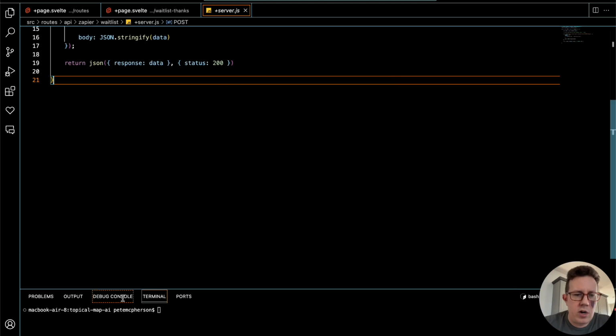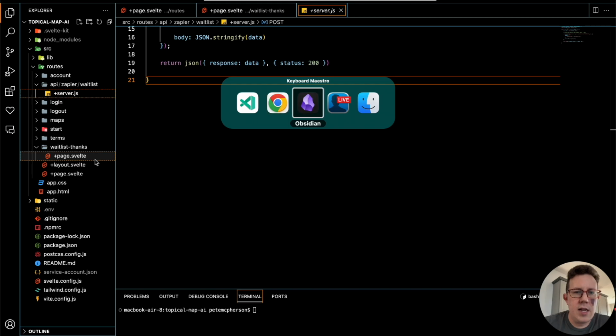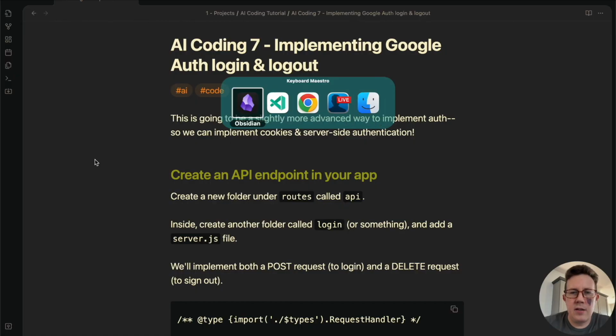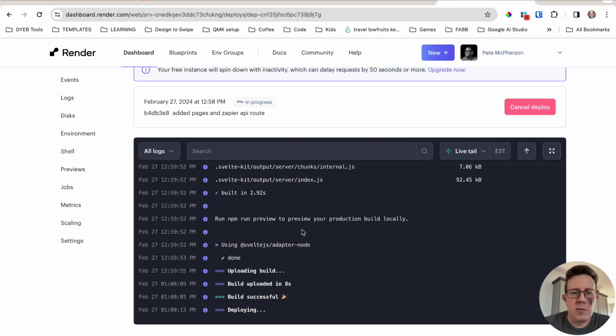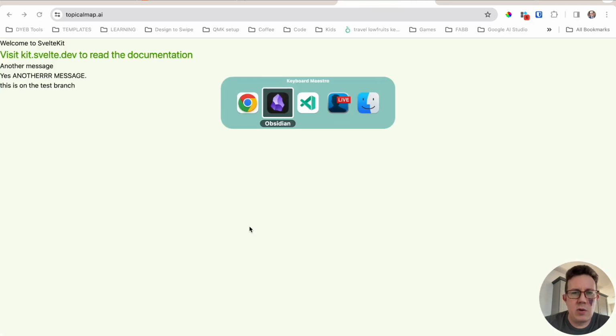But we're gonna work on this over the next video or two, and then we'll merge it at the end of the next video back into the main branch. And I believe that's it. Let's go back and just double check on our thing. Still deploying, it's not quite done yet. I'm gonna pause the video and we'll come back just to make sure everything worked all right.